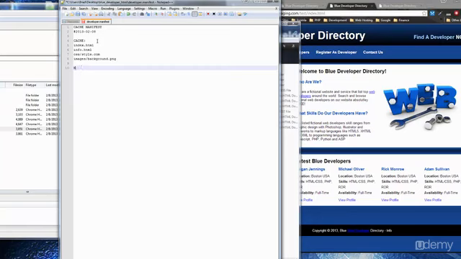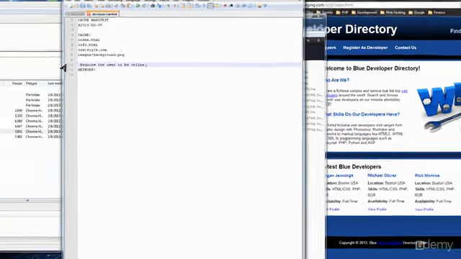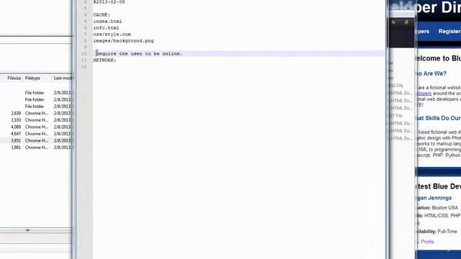Actually, we want that all caps. And these are going to be files that require the user to be online to view. Just put this comment right here. Whoop, we need a hashtag for the comment. And right here we would put something like login.php. That's not a real file we have, but that's something like what you would put.